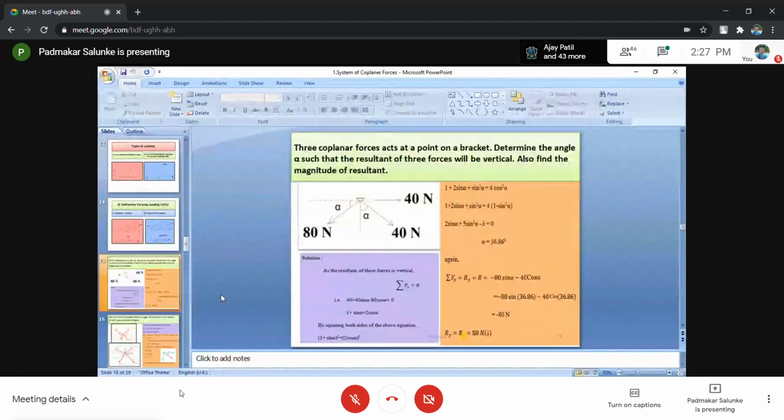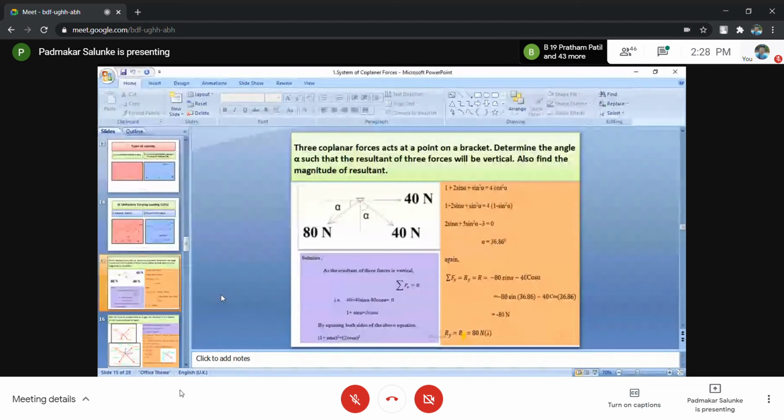So 40 plus 40 sin alpha minus 80 cos alpha equals 0. If you take the 80 cos alpha term to the right hand side, what equation will you get? 40 plus 40 sin alpha equals 80 cos alpha. Then by dividing with 40, what answer will you get? 1 plus sin alpha equals 2 cos alpha. This is one equation.